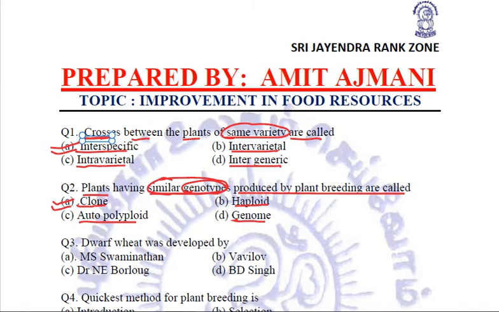In question number 3, the examiner is asking that the dwarf wheat was developed by. Now this dwarf wheat variety led to the Green Revolution, and it was developed by M.S. Swaminathan. I hope you all must be knowing this answer. If not, please note it down because this is an important question.